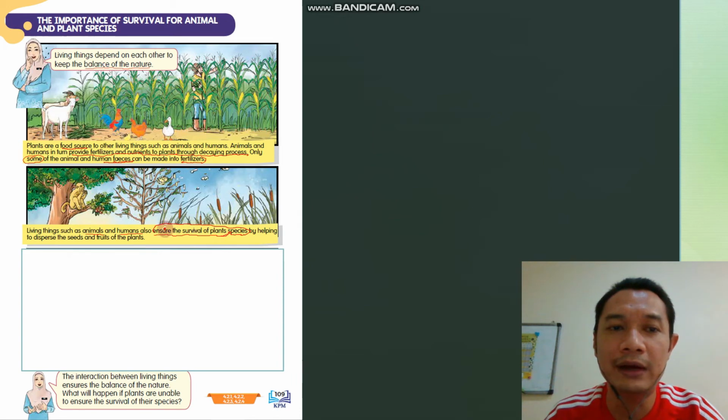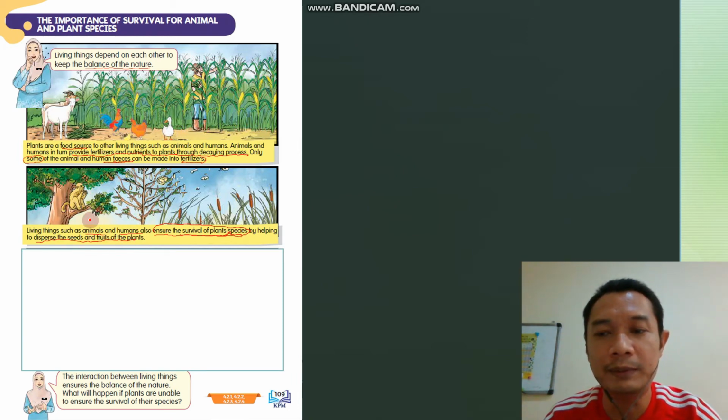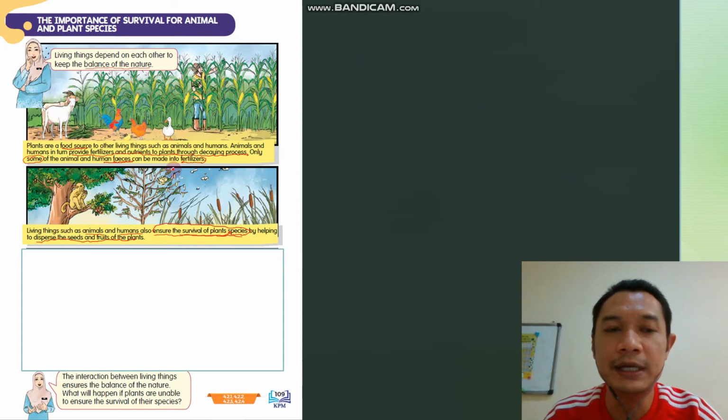Kita juga, haiwan dan manusia ni membantu survival of plant species, supaya tumbuhan ni tak pupus. Macam mana kita bantu dia? To disperse the seed and fruits of the plant. Sebab kita membantu pencaran biji benih dan buah bagi tumbuhan supaya dia tak pupus, dia tak extinct.